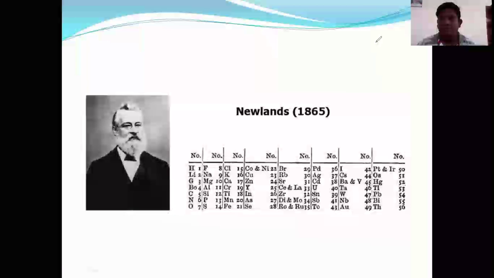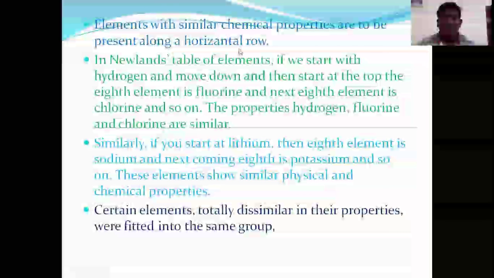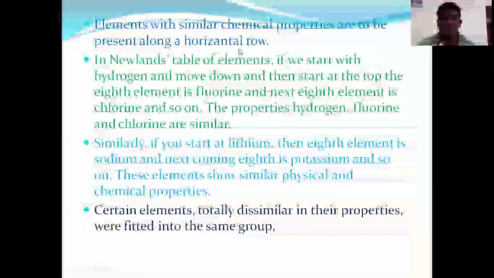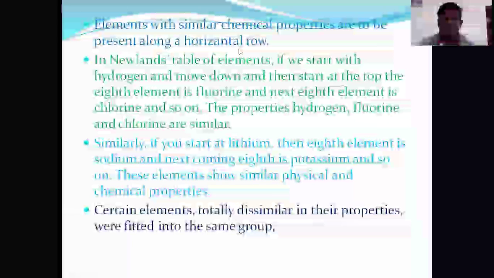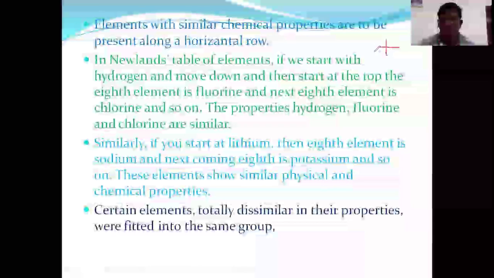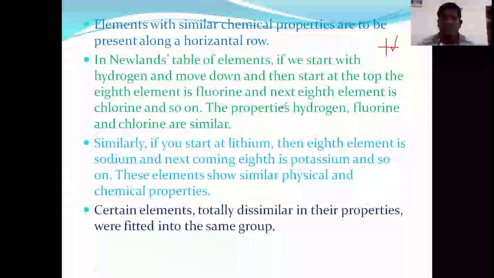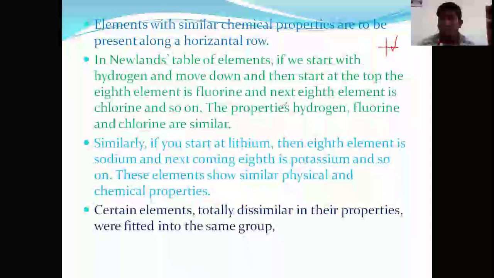Now we will see the elements with similar chemical properties. They were arranged horizontally, in a horizontal row in the Newlands octave periodic table.